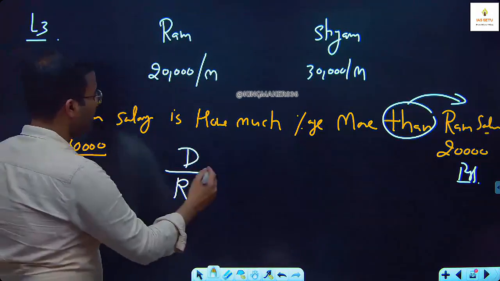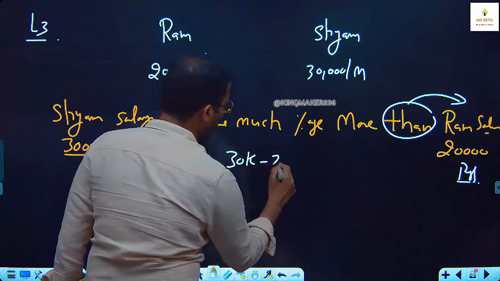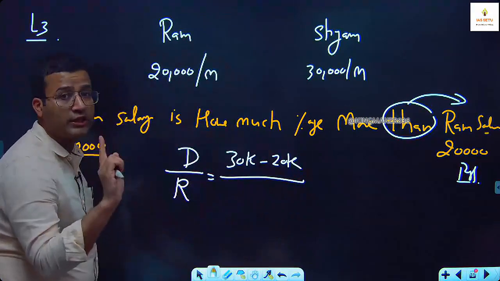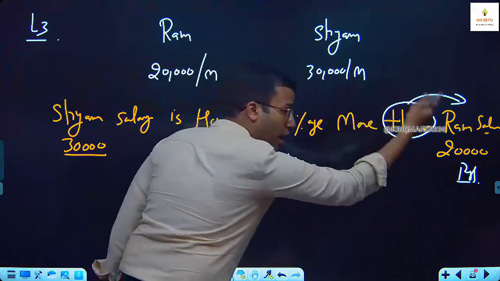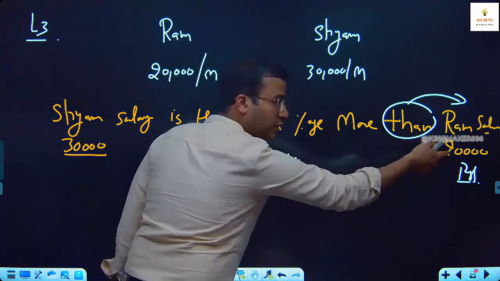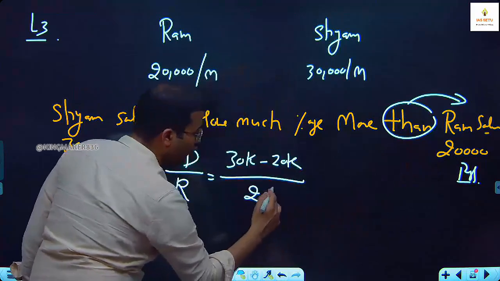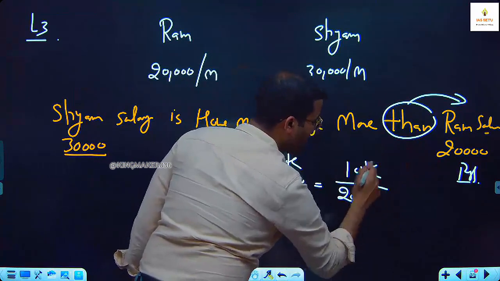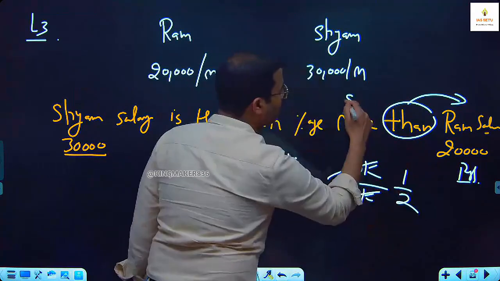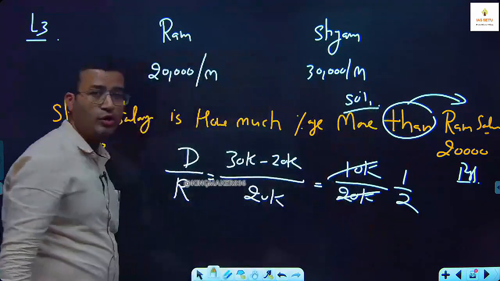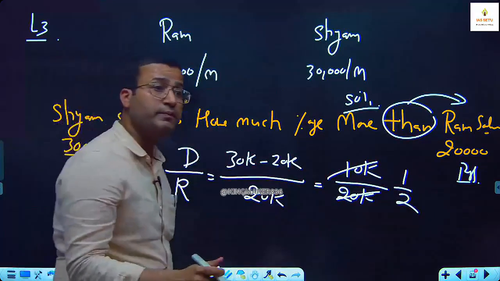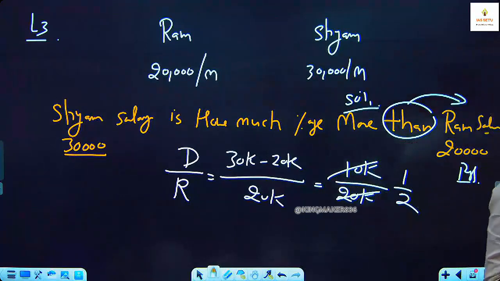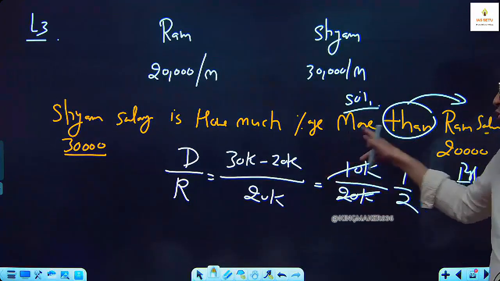What is the difference? 30,000 minus 20,000. There is a difference of 10,000, but the reference is not 30,000. The reference will be the value after 'than', which is 20,000. So it is 10,000 more with respect to 20,000. 1 by 2 means 50% more. Shyam's salary is 50% more than Ram's salary. Let us practice 2 more questions on this language.